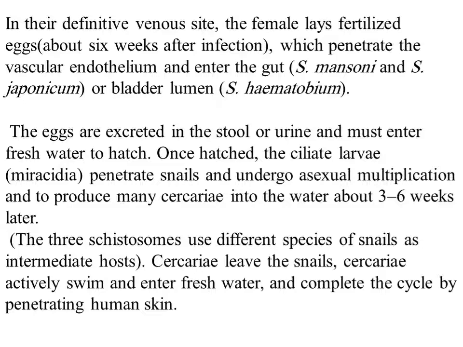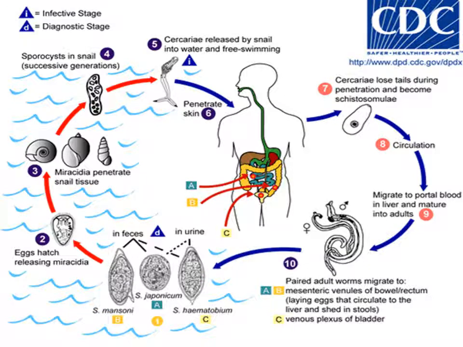Cercaria leave the snail and actively swim in the water and complete the cycle by penetrating human skin. This slide shows the life cycle of the Schistosoma.